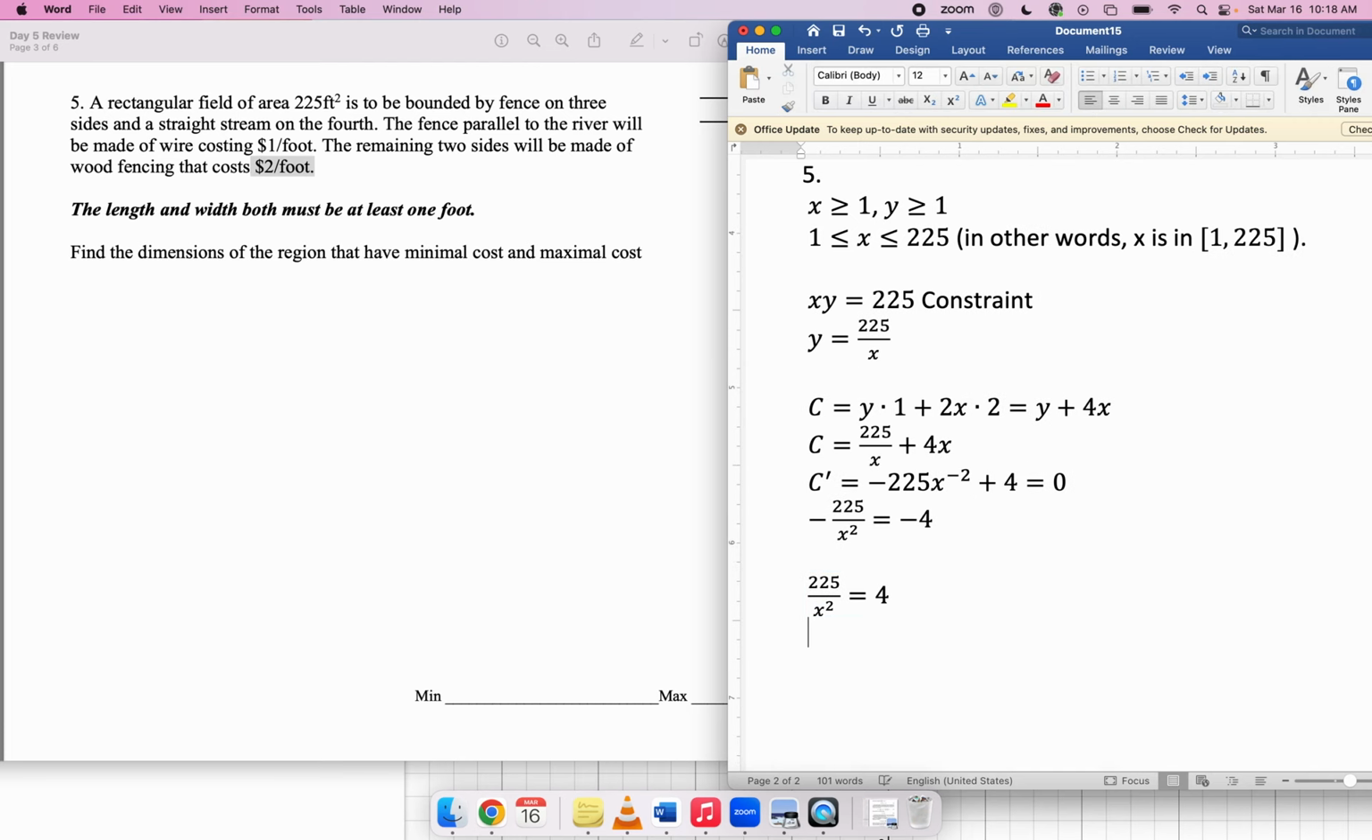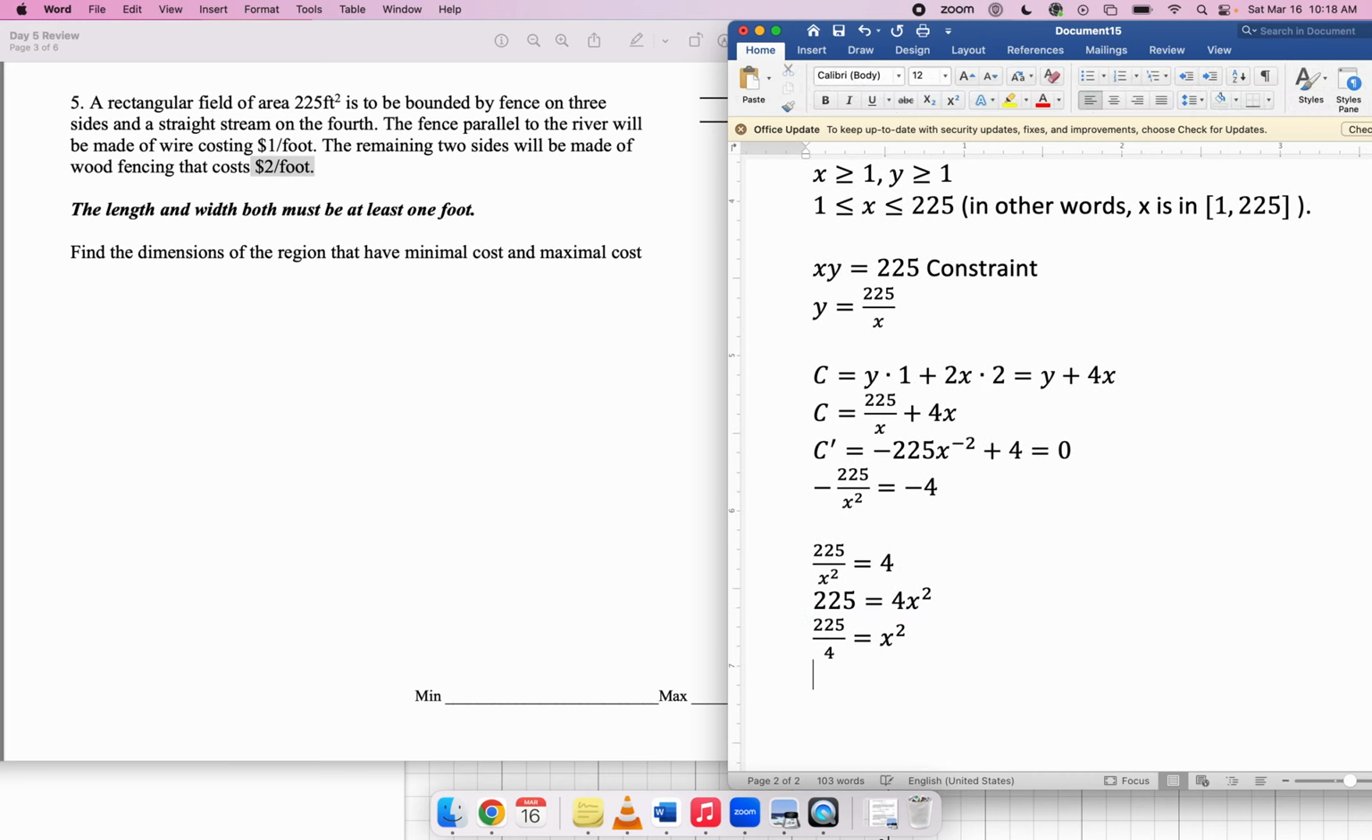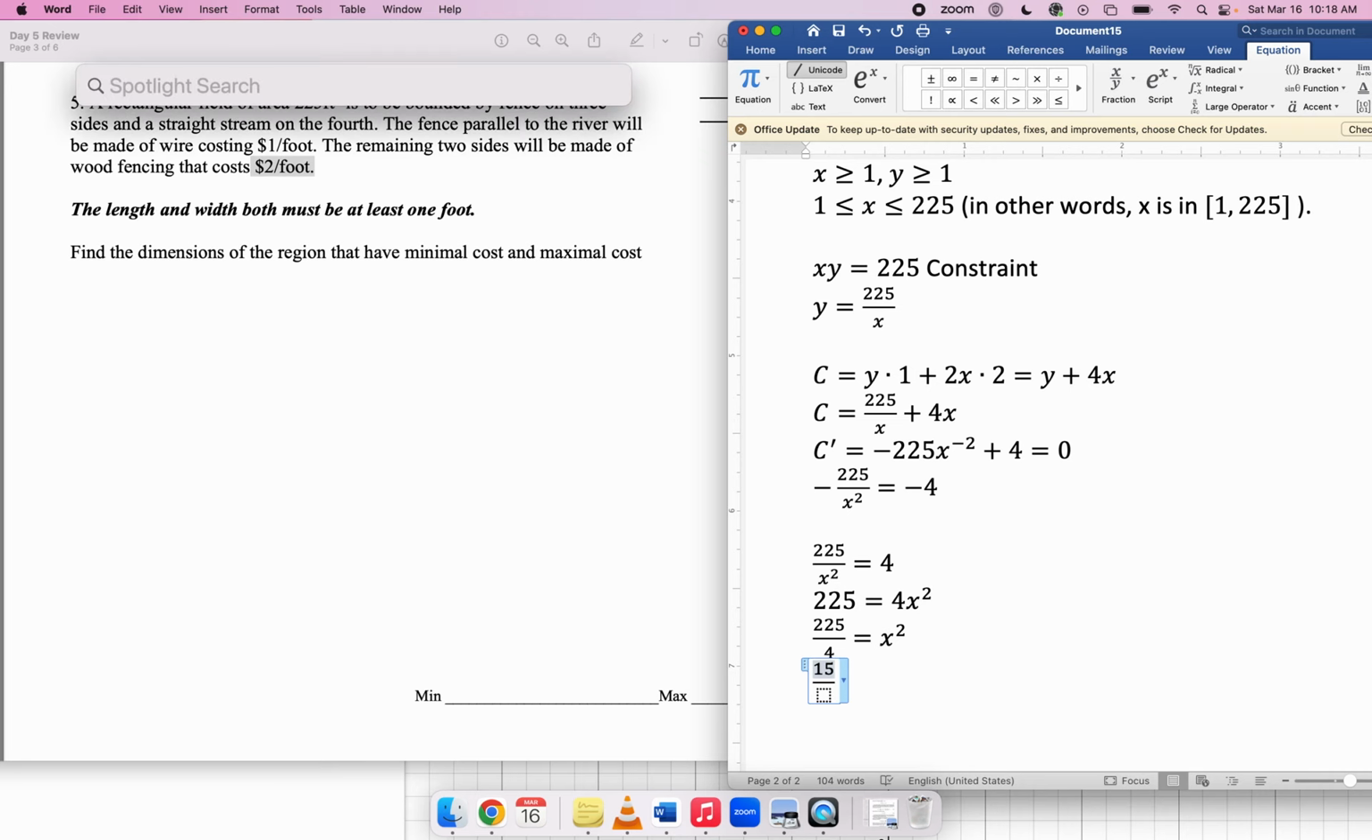And then multiply both sides by x squared. I get this. Divide by 4. I get this. Take the square root. I'm not going to worry about the plus or minus because I only care about positive values. These are perfect squares. Square root of 225 is 15, I think. Right? 15 squared. Yeah. 15 over 2. So that's the x value that I get.